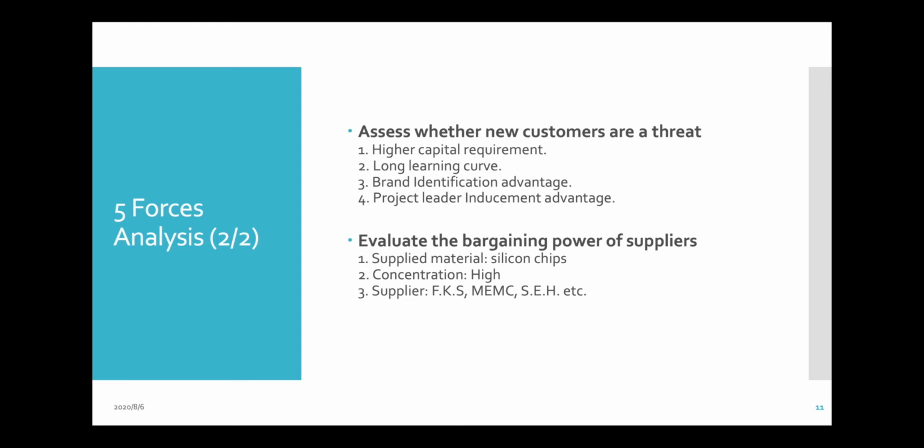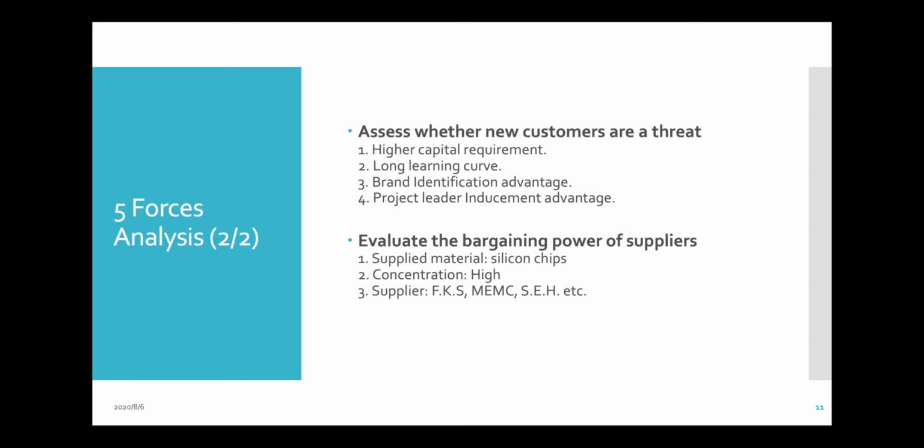People's first thought is that TSMC is the best semiconductor manufacturer in the world, and people are willing to choose TSMC. For the bargaining power of the supplier, there are a lot of suppliers here, but the main thing for the wafer is silicon, the material for the wafer, and the concentration is very high, in Taiwan or in Japan.